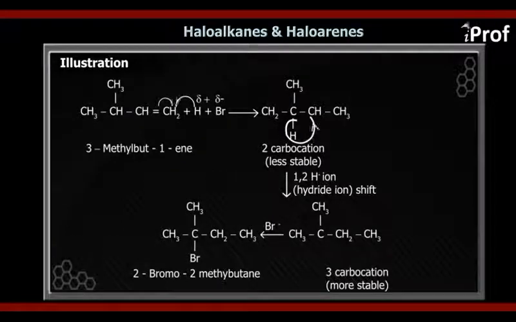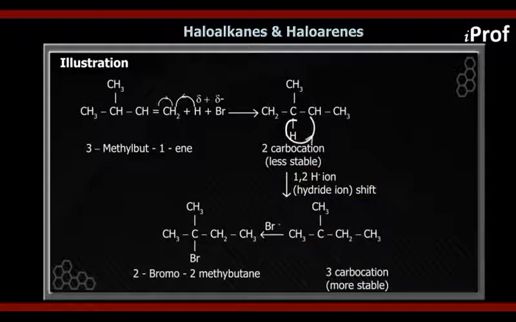Now in this example, the carbon adjacent to the carbon which has the positive charge has got 1 hydrogen and 2 methyl. So again we have two possibilities. Either a methyl shift takes place or an H shift takes place, that is a hydride shift.